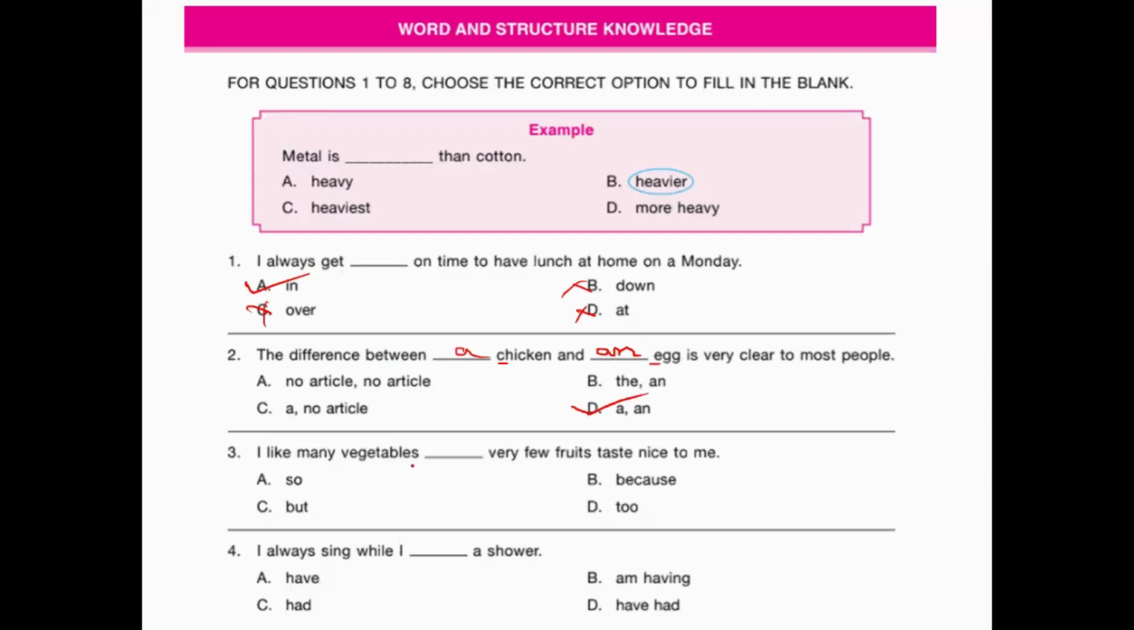Next, I like many vegetables dash very few fruits taste nice to me. So here we have two different things, many vegetables and few fruits. It means two opposite things.